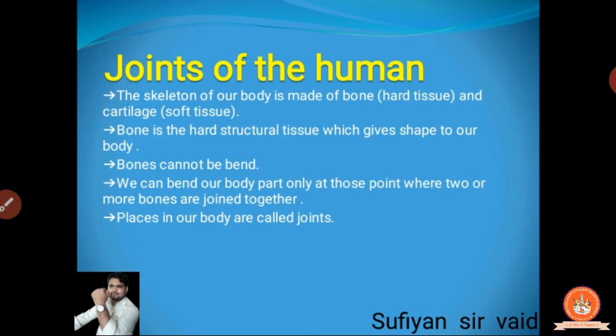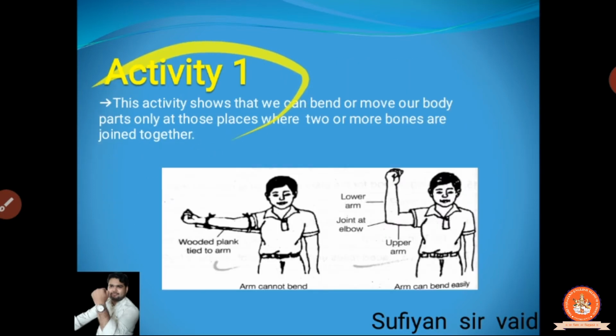In our body, wherever soft bone or soft tissue is used, it is cartilage, clear? We will study that in our further topics. But for the knowledge, I will give you one example: the ear is made of cartilage. मतलब वो soft bone है ना, आप आराम से उसे मूव कर सकते हो.